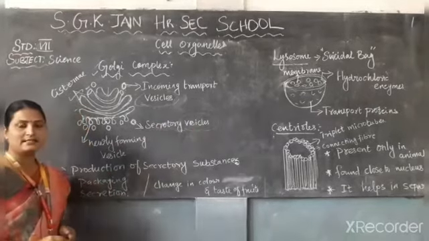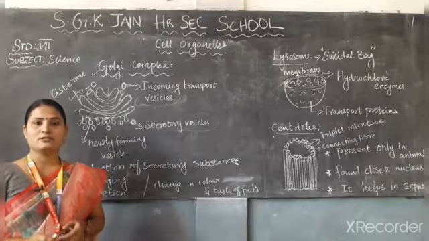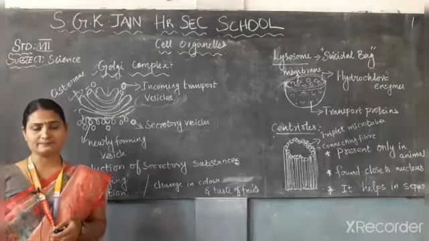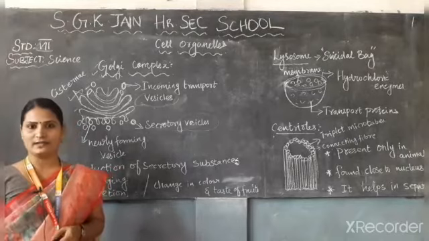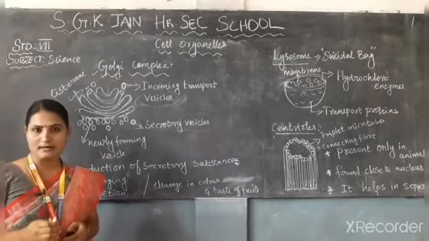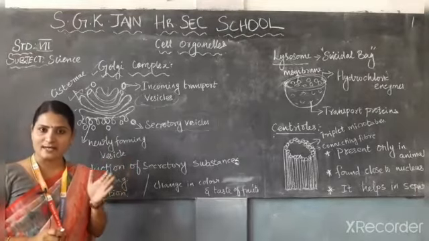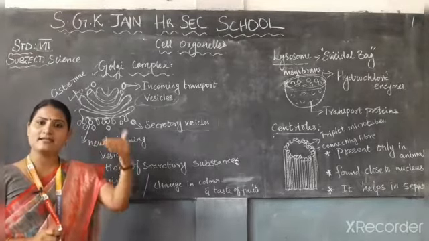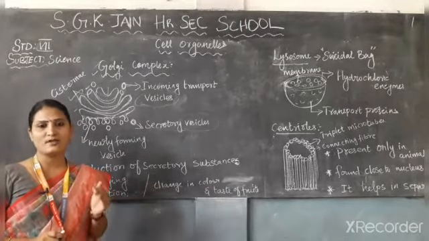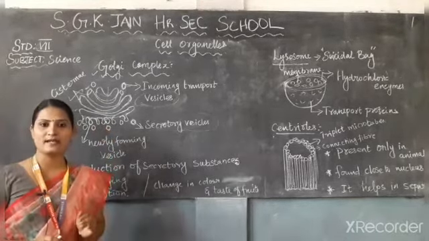See, for example, if you take a manufacturing company in a town, the products manufactured in the company need to be supplied to various places within the town or out of the town. In a similar way, in the cell, the endoplasmic reticulum acts as a manufacturing company. But how will the products be transported to various places? They must have transport trucks. In the cell, the Golgi complex acts as a transporting truck.